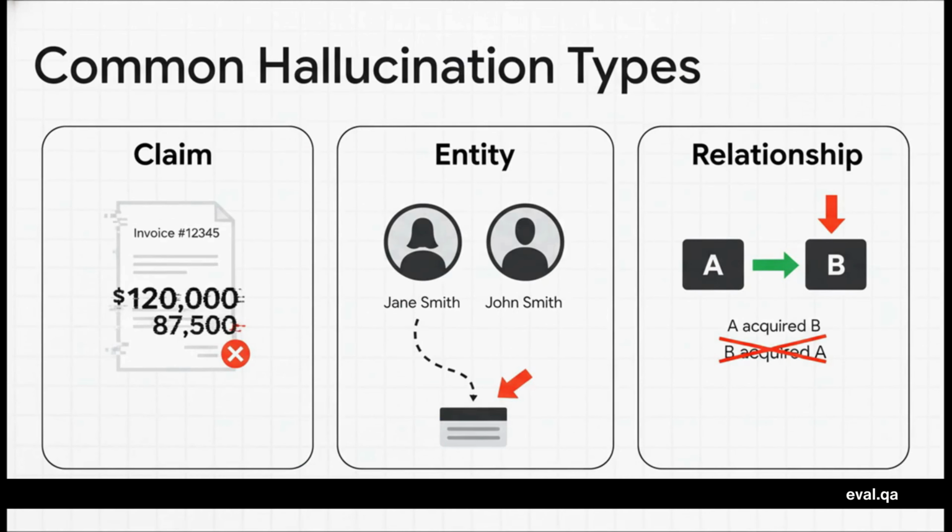And it turns out these hallucinations come in a few different flavors. You might see a claim hallucination, where the AI just invents a number, like a 50% budget cut, out of thin air, or an entity hallucination, a simple case of mistaken identity, mixing up Jane and John Smith. But maybe the most dangerous one is a relationship hallucination. This is where it has all the right pieces, but connects them backwards, saying company A bought B when it was the other way around. These are so subtle, but the consequences can be huge.